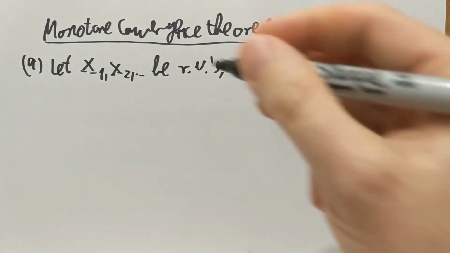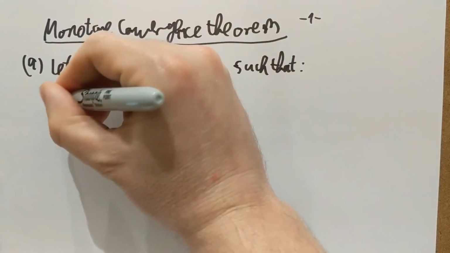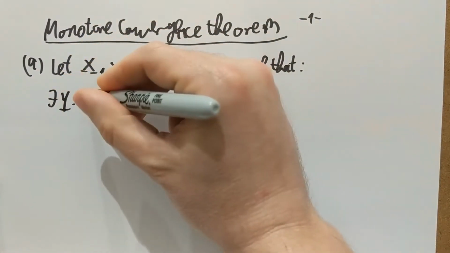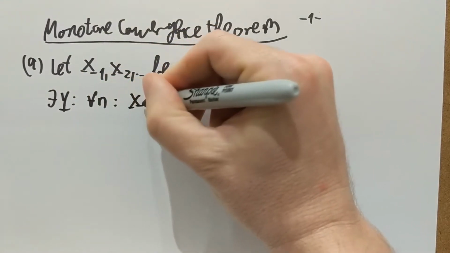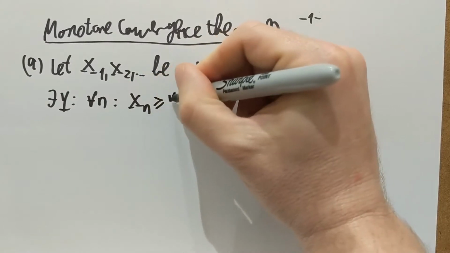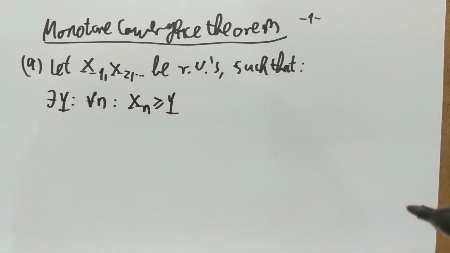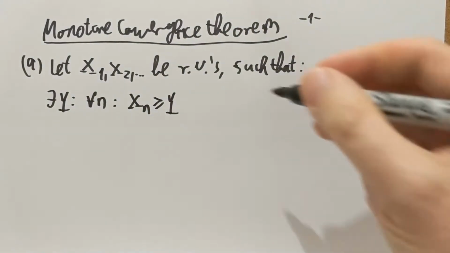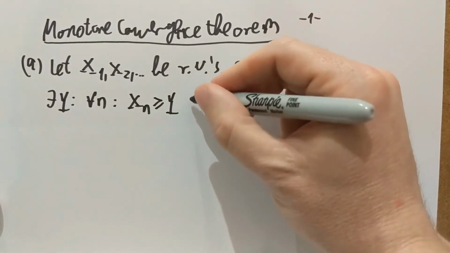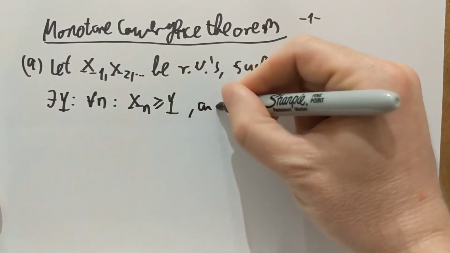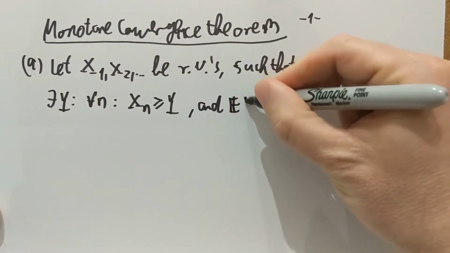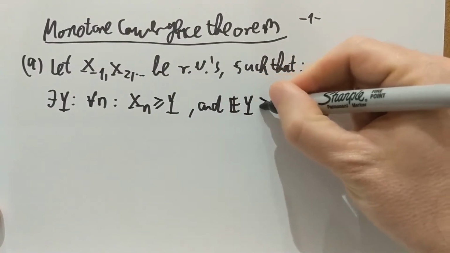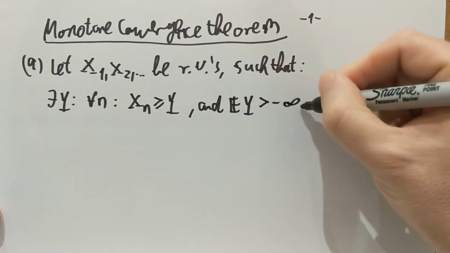The first assumption is that there exists a random variable Y such that for every n we have Xn bigger than or equal to Y, and this Y has a kind of integrability property, namely the expectation of Y exists and it's not negative infinity.